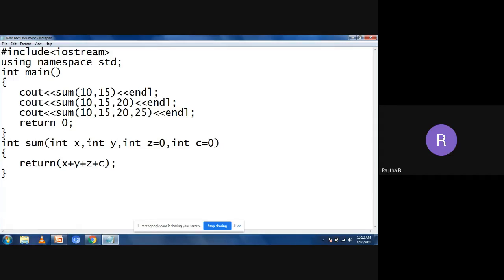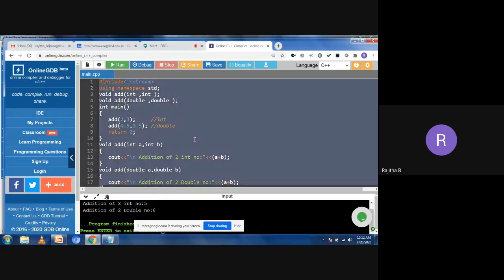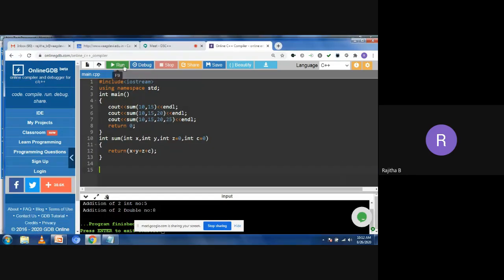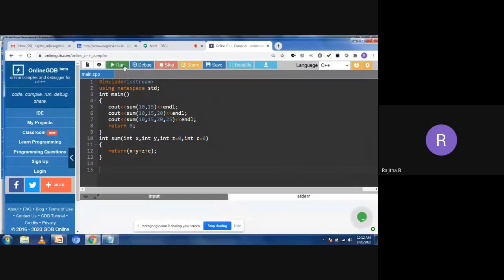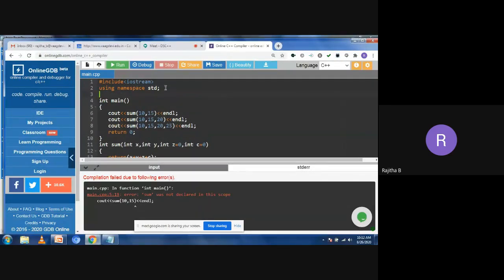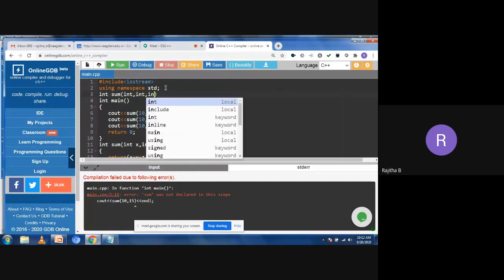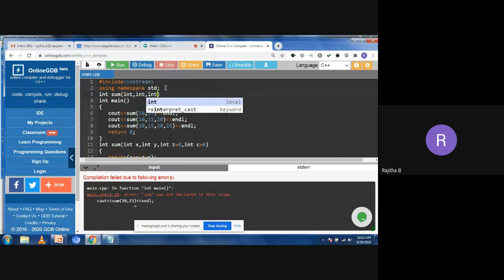Now what happens when you compile this program? Let's see. I'm going to run the program. Yes, sum was not declared, as I have to write the function declaration. Every time you need to write the function declaration. Don't forget that one. So I'm writing int sum of int, int, int, with z equal to 0 and c equal to 0.